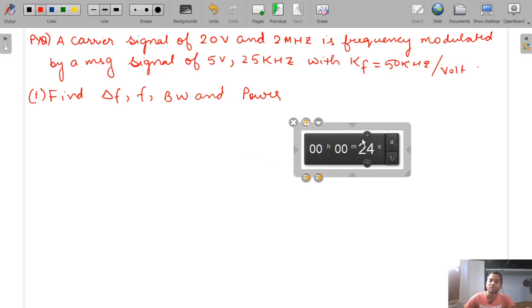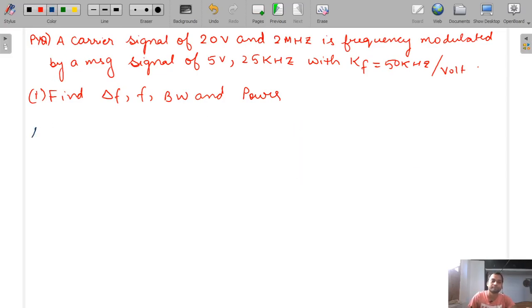Solve it fast. So your time is up. Now I will solve this question. See, we have to find delta F. So first we will write what all are given in this question.